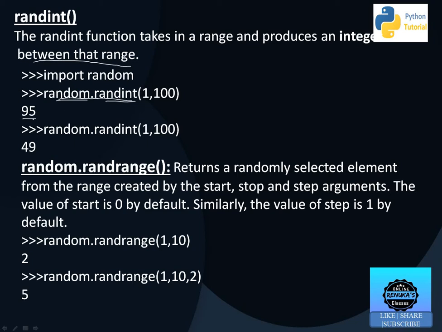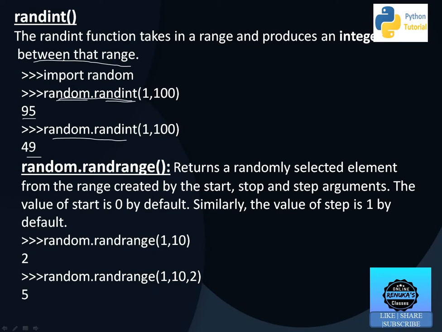For example, here it is displaying 95. Again repeating the command, it is displaying 49. So any number up to but not including the upper range 100, so 1 to 99, and every time you type this command it will generate a different number.